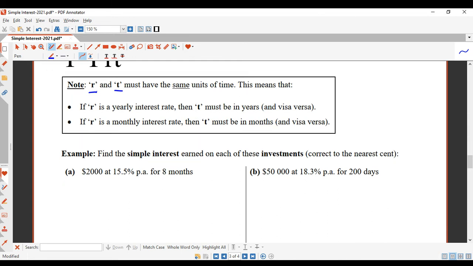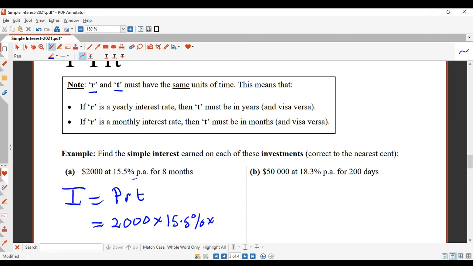So let's have a look. First question, find the simple interest earned on each of these investments, correct to the nearest cent. Okay, so simple interest, so I'm going to write down my formula again, I equals PRT. Now it's $2,000 again, times by the interest rate, which is 15.5%, times.